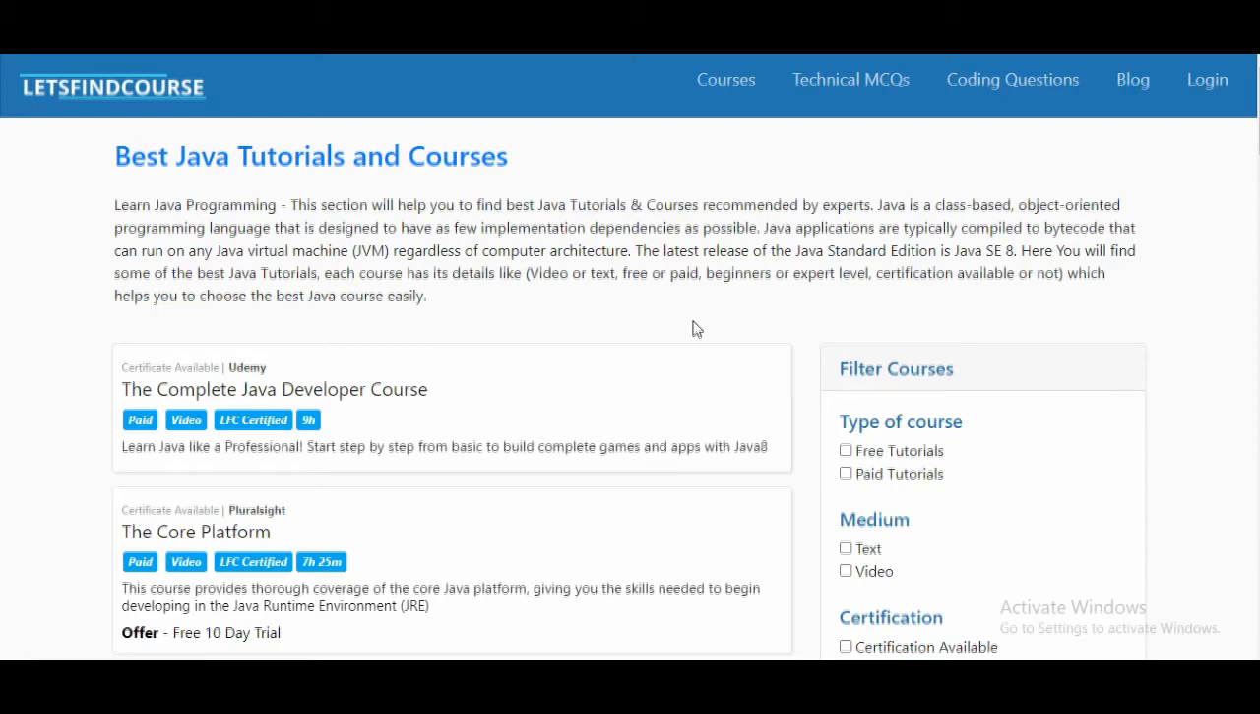In today's video we are going to see the best Java tutorials and courses. So Java is a class-based object-oriented programming language. Java applications are typically compiled to bytecode and can run on any JVM. The file extension of Java is .java. It is designed by James Gosling.